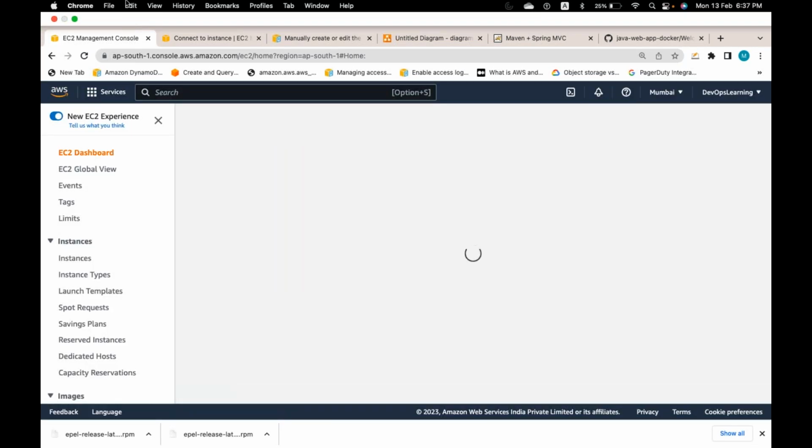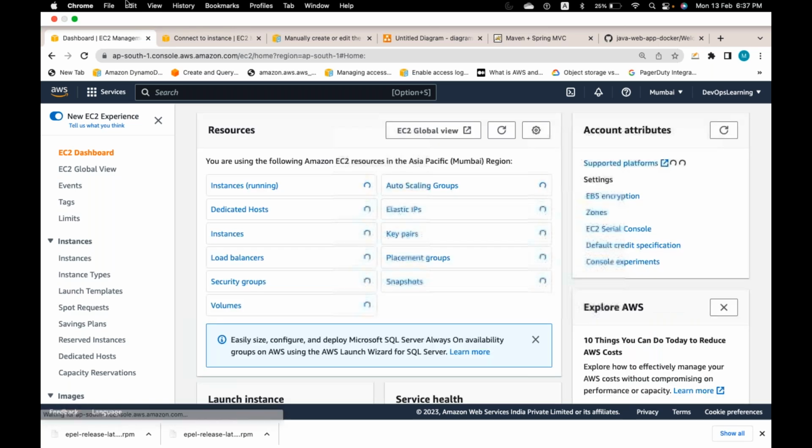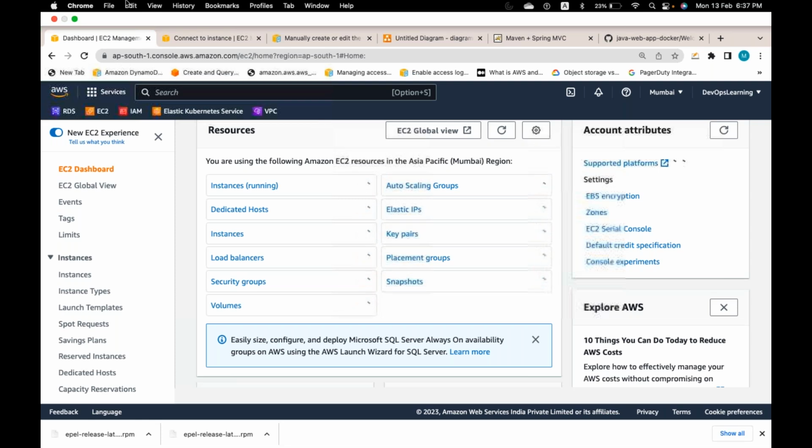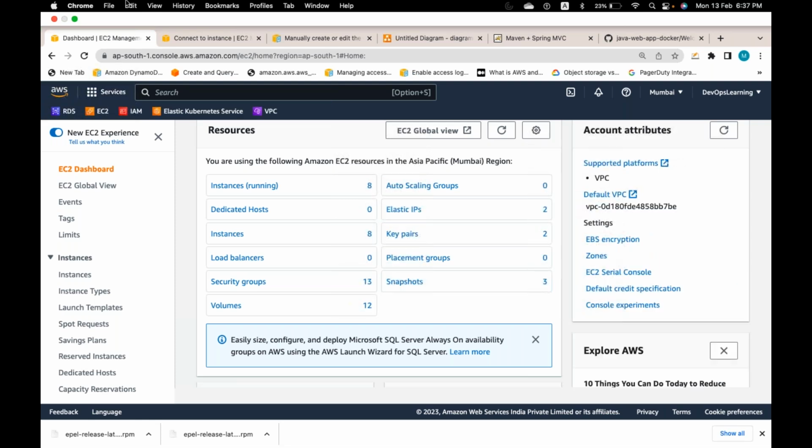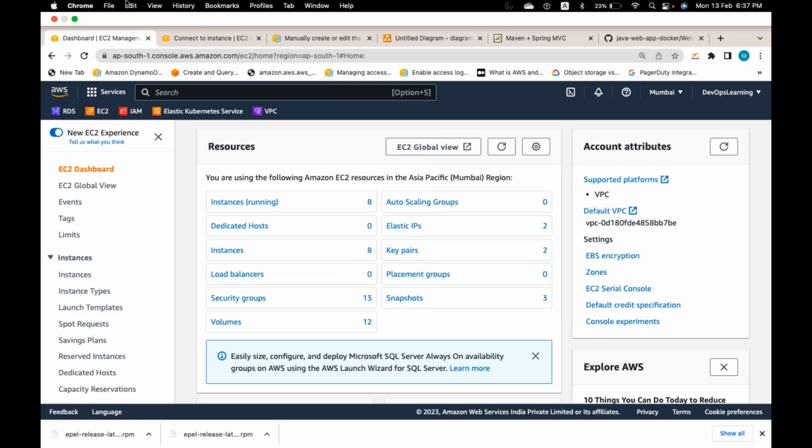Even though this is not an AWS course, I thought of explaining CloudWatch so that you can understand something new other than Terraform also. That's it from my side, guys. And tomorrow I'm going to start actual Terraform. Whatever has been discussed so far has nothing to do with Terraform. This is just a cloud concept. Without knowing this cloud concept, if you learn Terraform, it may not help you.